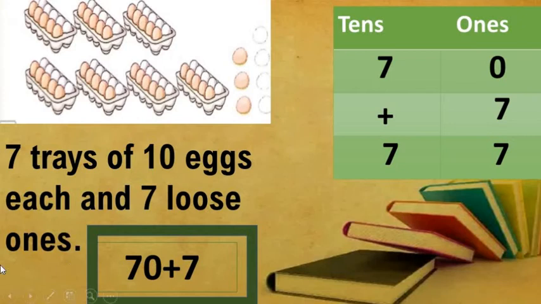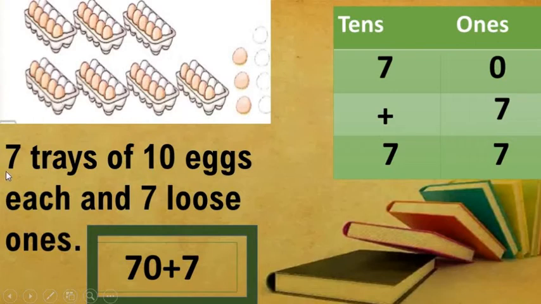This is the clue which we have to solve. Look, 7 trays of 10 eggs each and 7 loose ones. So what should we do? First of all, we have to solve the first clue, which is 7 trays of 10 eggs each. That means we have these 7 trays. In each tray we have 10 eggs.